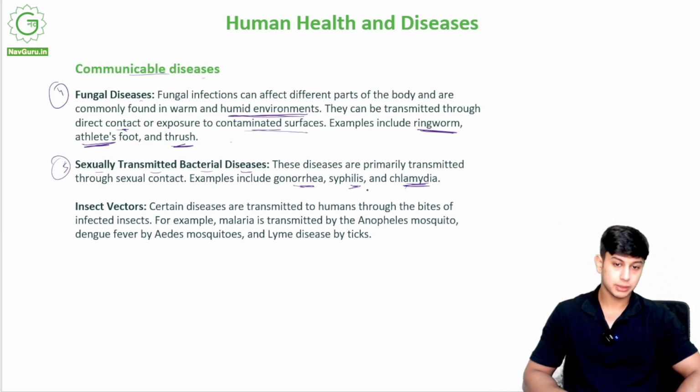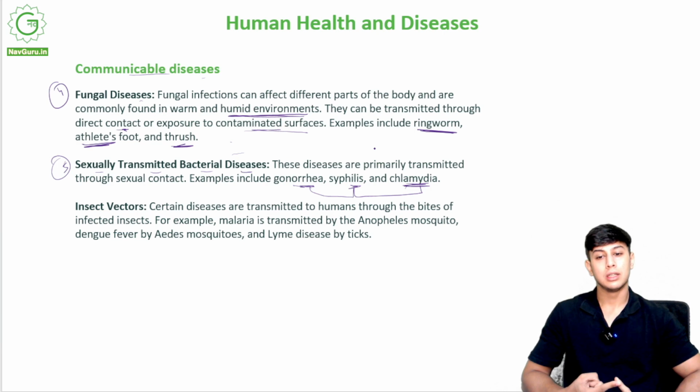Remember the names. These are STDs, sexually transmitted diseases. Now, these are bacterial in nature. For example, if a person having a sexually transmitted disease has sexual contact with another person, he or she will be able to transmit that disease to the other person, and this is how these spread. So sexually transmitted diseases can spread through sexual contact.